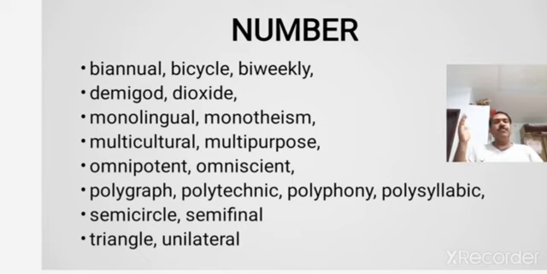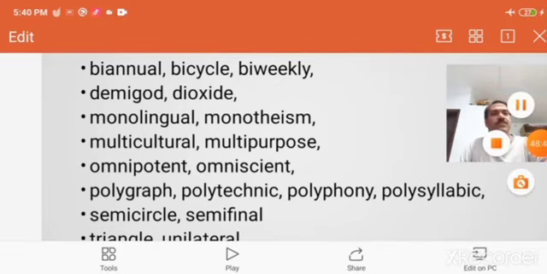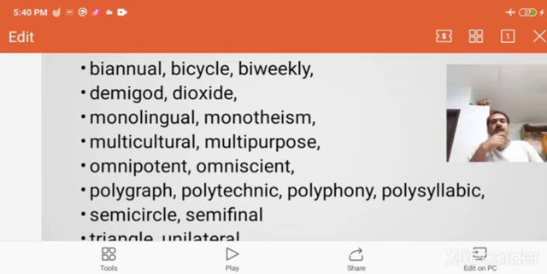And in the next line you will find multicultural. Multi means a number of. Multicultural means a number of cultures. India is a multicultural country, so you have a number of cultures here. Similarly, a multi-purpose ground is a ground that is used for a number of purposes, where a number of games are played, or used both for walking and playing. So multicultural, multi-purpose.